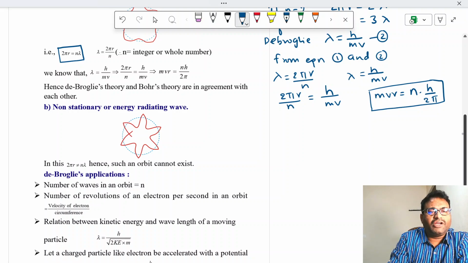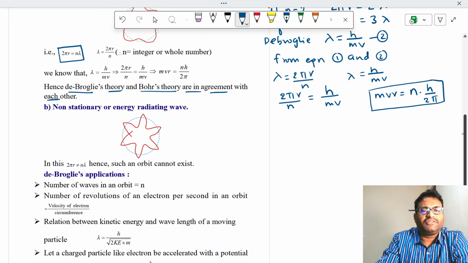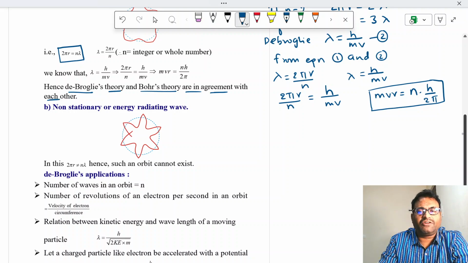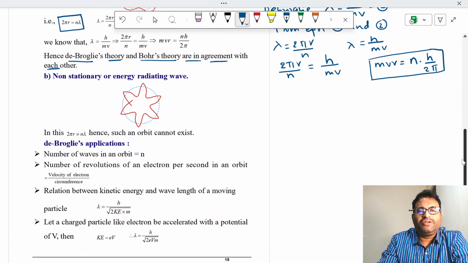Hence de Broglie theory and Bohr's theory are in agreement with each other. It represents that the electron has not only particle nature, it also has wave nature. Okay. So next one is